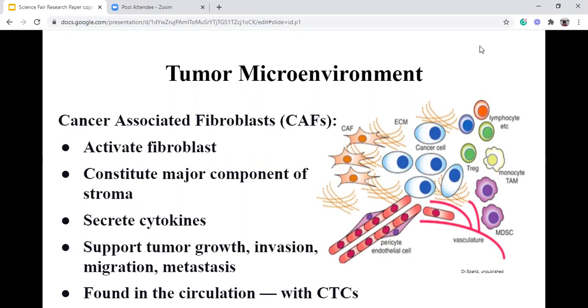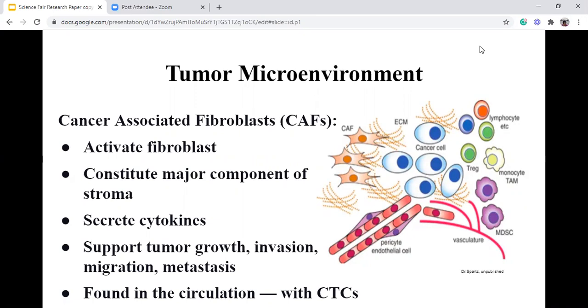The TME is mainly composed of multiple cell types from mesenchymal, endothelial, immune cells, and fibroblasts arranged in the ECM, or the extracellular matrix. Because metastasis presents a serious barrier to effective treatment and recovery, it is crucial to understand how CAFs play a role in breast cancer metastasis and progression.